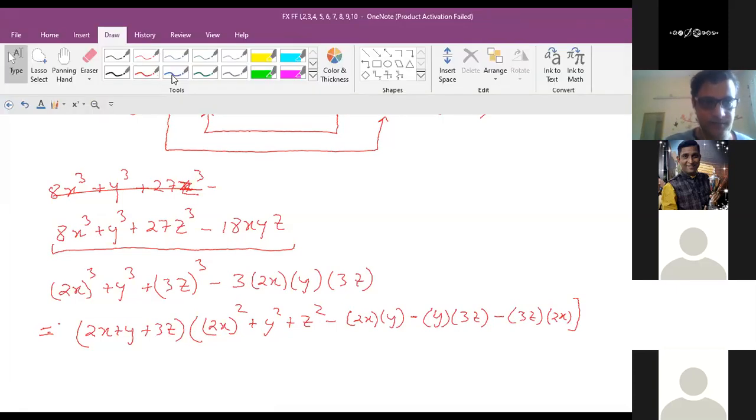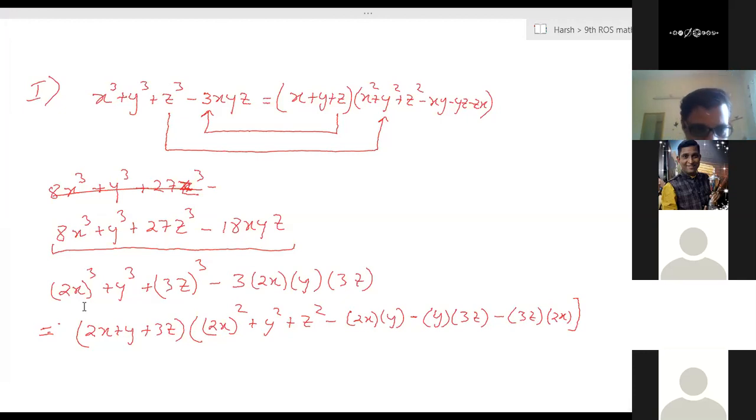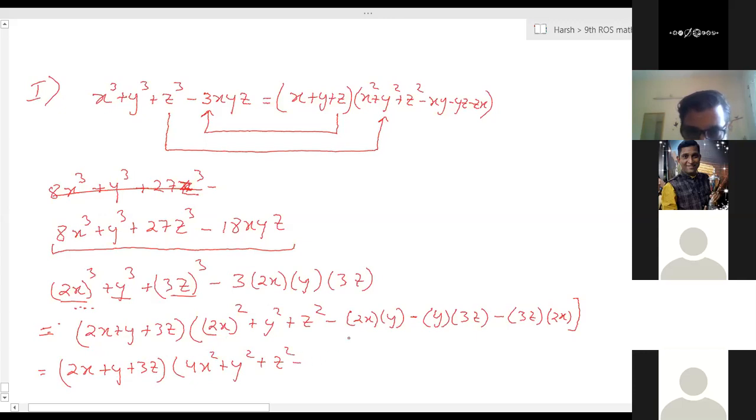So here it is, this is x, y, z. 3 into x, y, z. So I have written like this. So finally, can we write 4x square plus y square plus z square minus 2xy minus 3yz minus 6xz. Is it clear? The other way around, from left hand side, LHS to RHS in the formula.